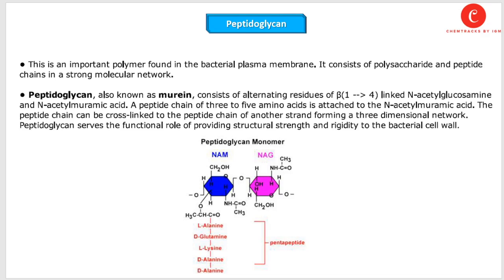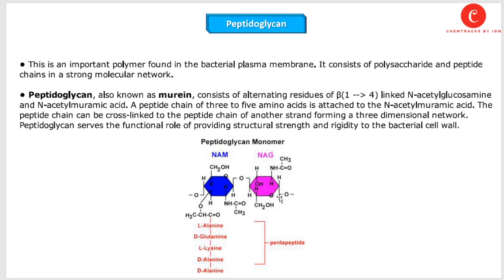Peptidoglycan, also known as murein, consists of alternating residues of beta 1,4 linked N-acetyl glucosamine and N-acetyl muramic acid. A peptide chain of 3 or 5 amino acids is attached to N-acetyl muramic acid. The peptide chain can be cross-linked to the peptide chain of another strand, forming a three-dimensional network. Peptidoglycans serve the functional role of providing structural strength and rigidity to the bacterial cell wall.